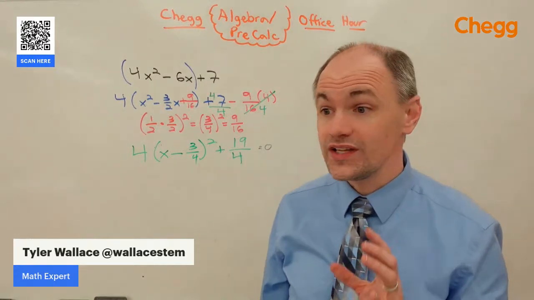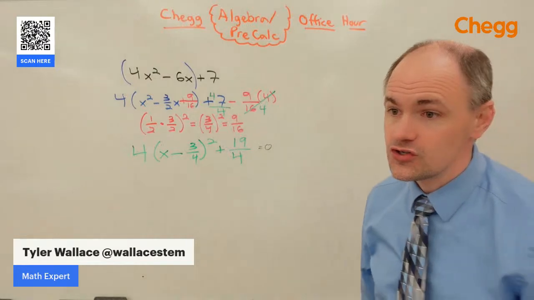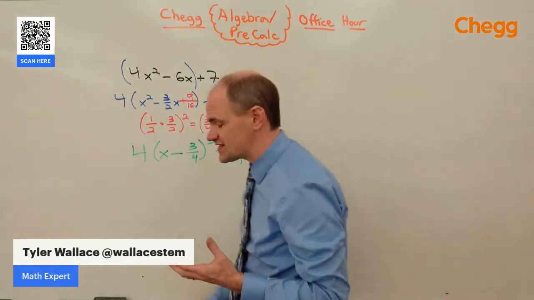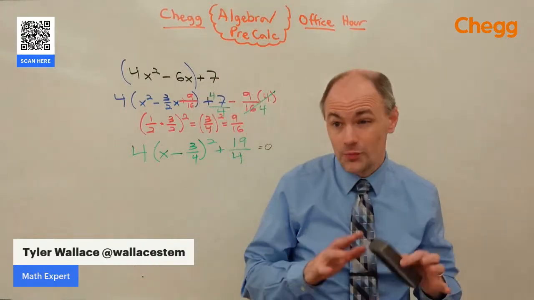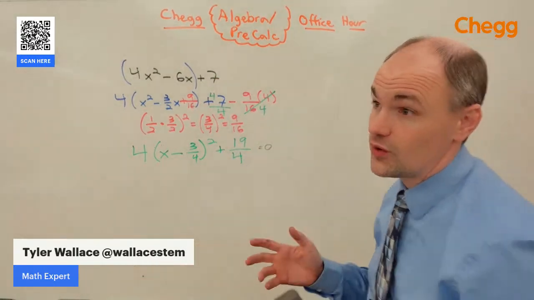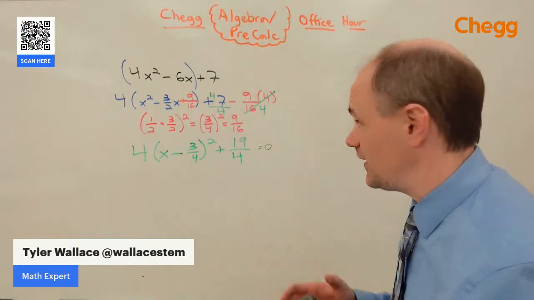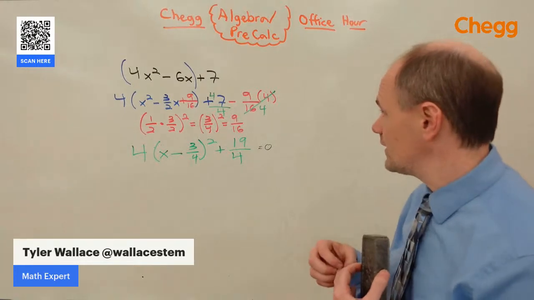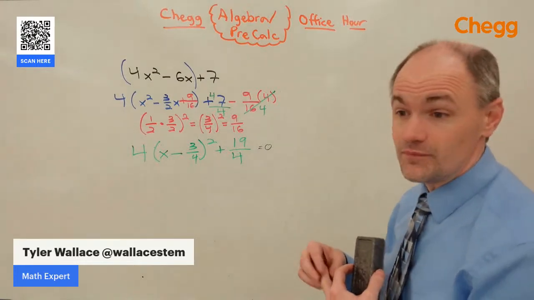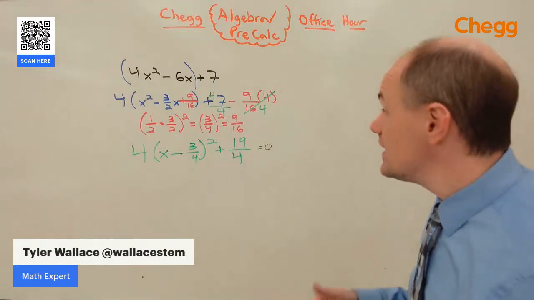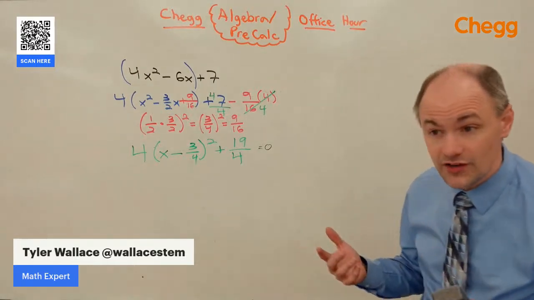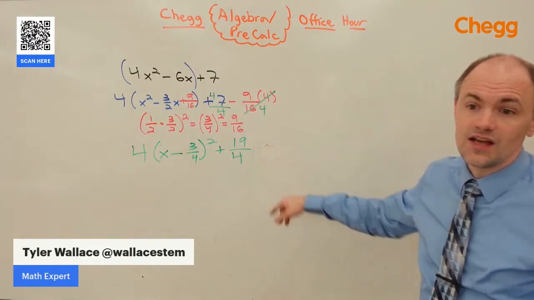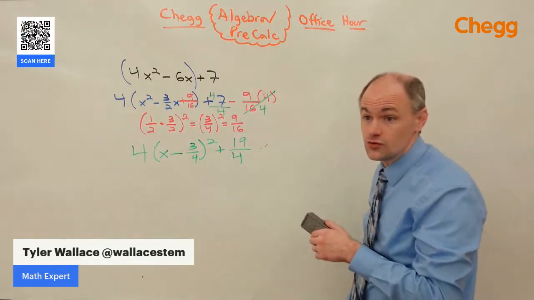Completing the square is really useful to us in order to get into a standard form that we can work with, and it opens up so many more opportunities for us than just the quadratic formula or just the factoring methods that we've seen before. This one, quadratic formula, would be ugly. Factoring is impossible. So I really like completing the square. It takes some getting used to and does create fractions, which scares some people, but I promise you, once you practice and get good at it, it's going to be the better way to go.